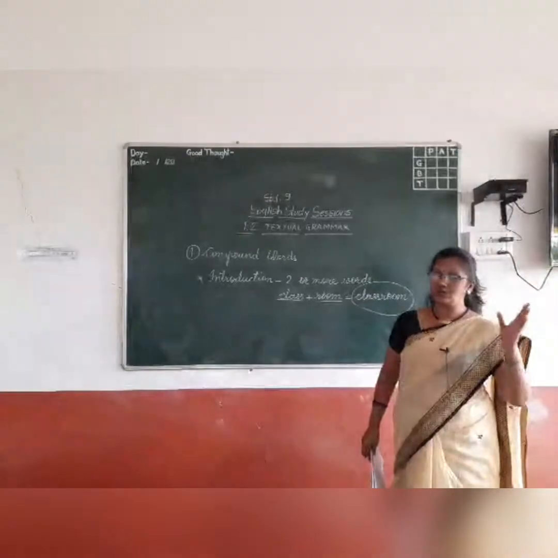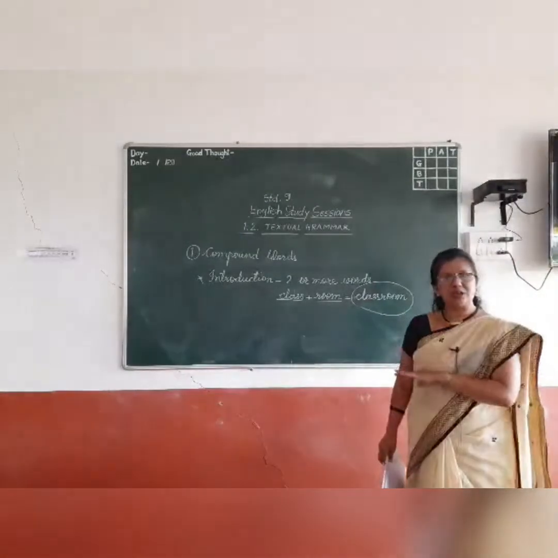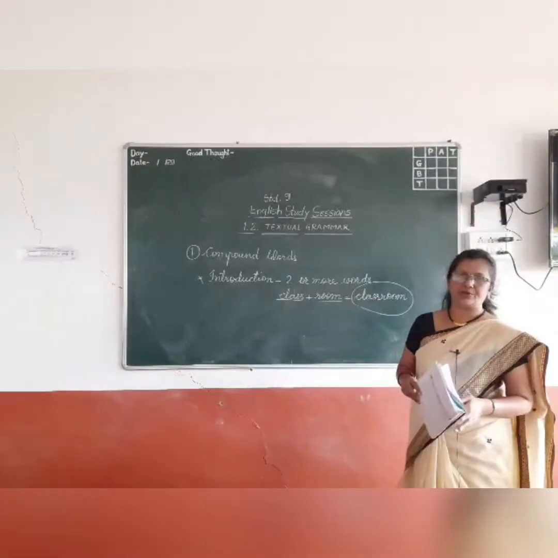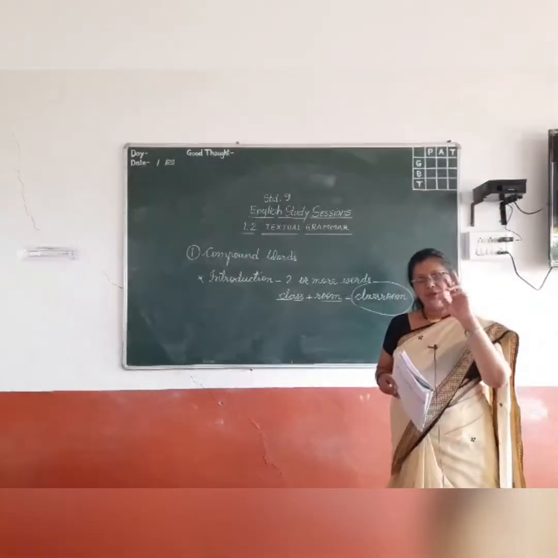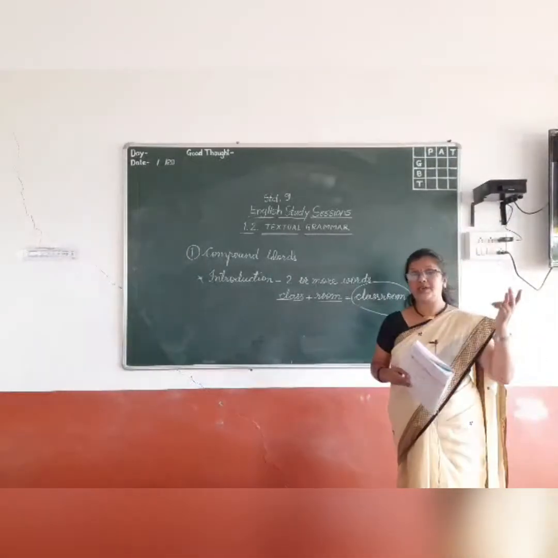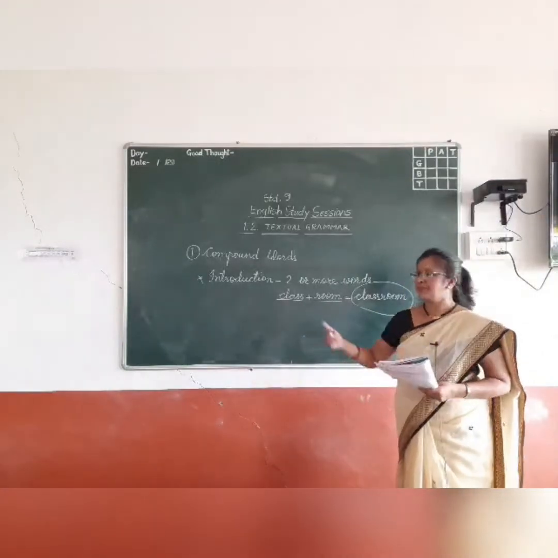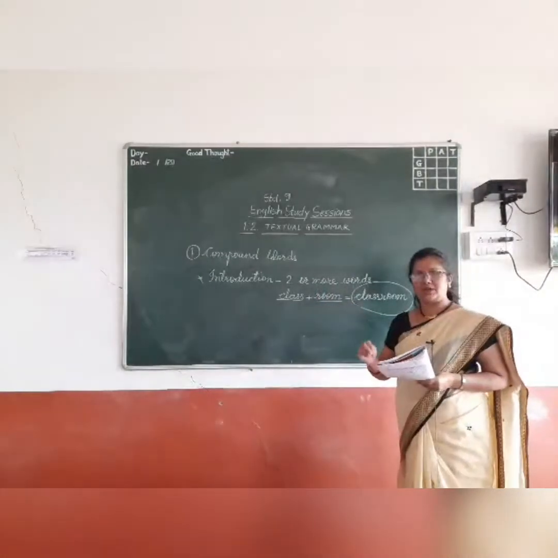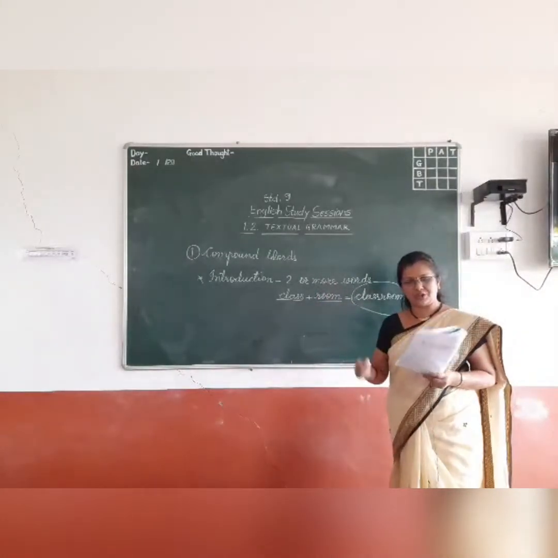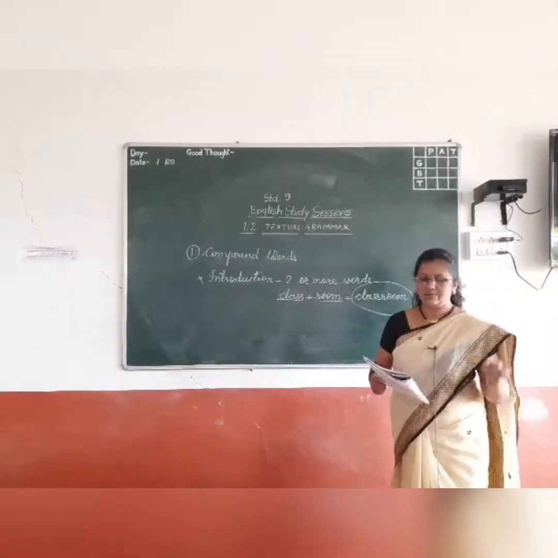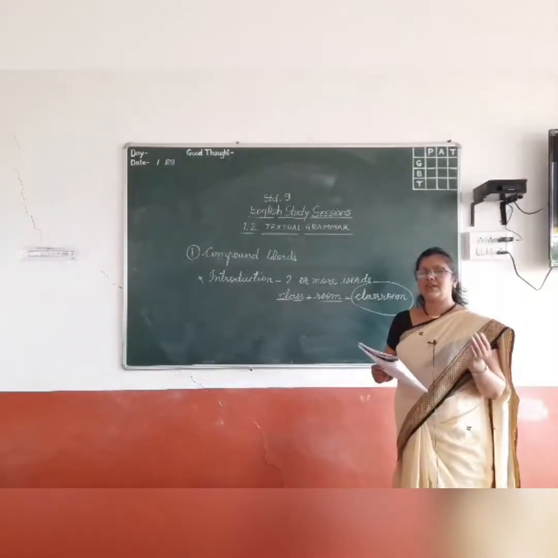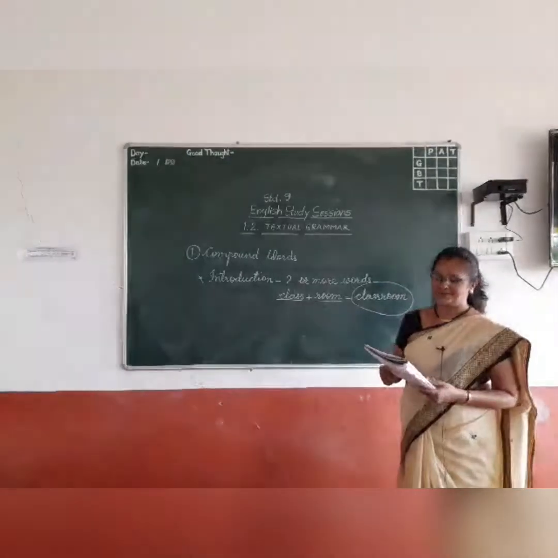Green gives us a different meaning, house gives us a different meaning, but when they are structured together, greenhouse is a word which gives us a totally different meaning. So do remember, when two or more words are structured together, combined together, joined together, that becomes a compound word.